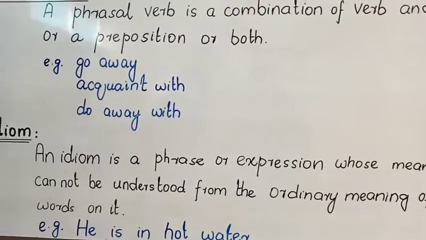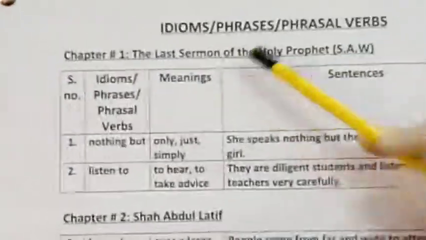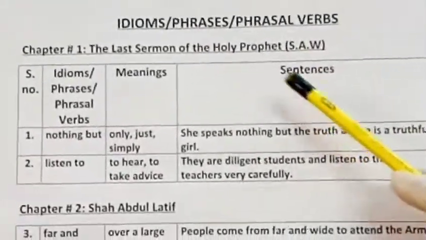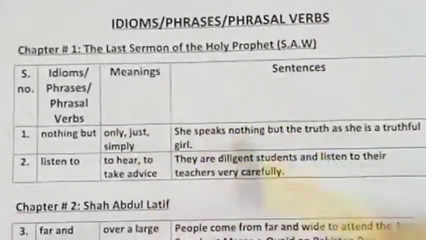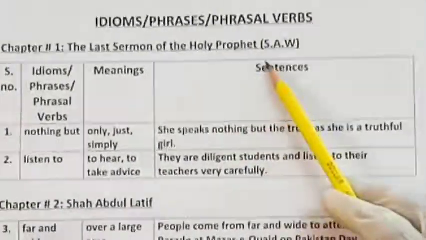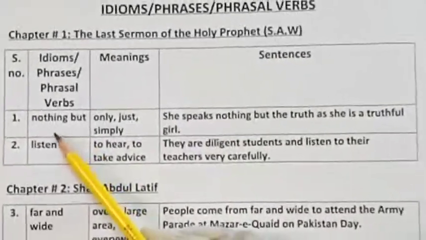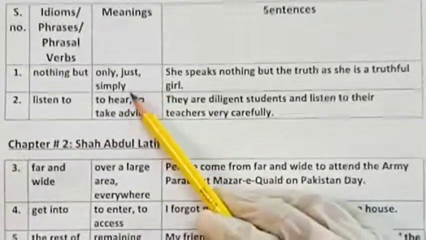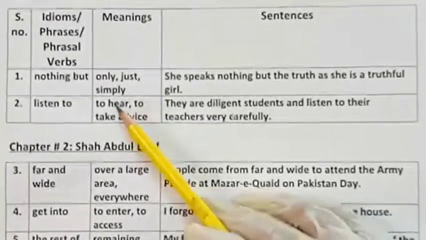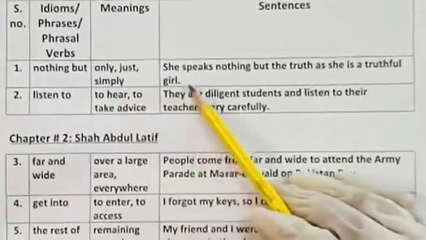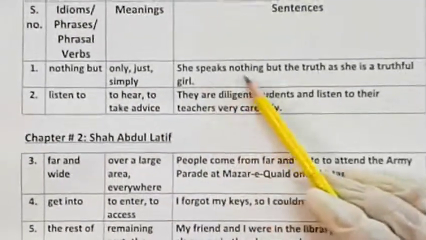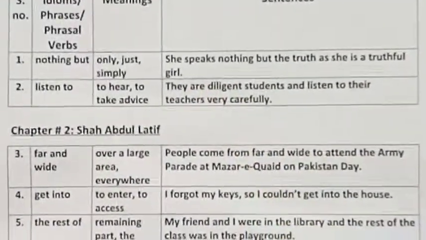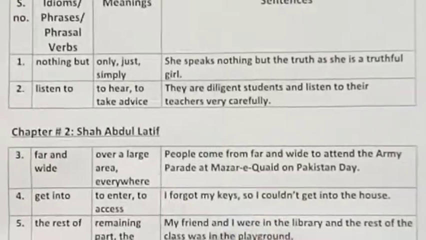Come to the exercise. So this is the list of idioms, phrases and phrasal verbs. In the first chapter, the last sermon of the Holy Prophet, peace be upon him. The first phrase is nothing but. Nothing but means only, just or simply. सिर्फ या सिवाय इसके या इसके सिवा. The sentence is, she speaks nothing but the truth as she is a truthful girl. It means that she only speaks the truth.